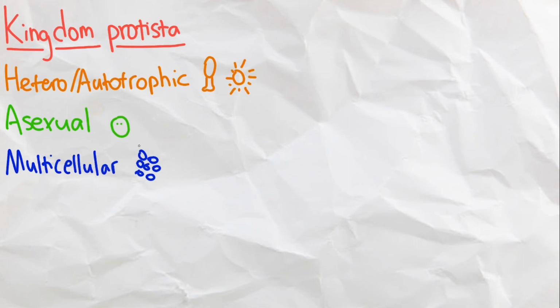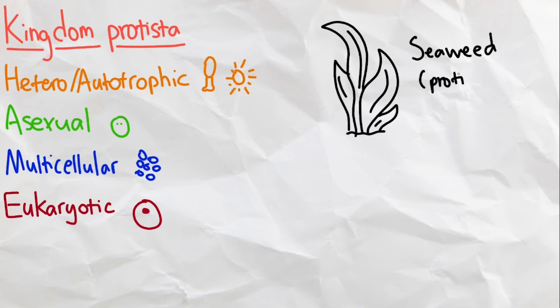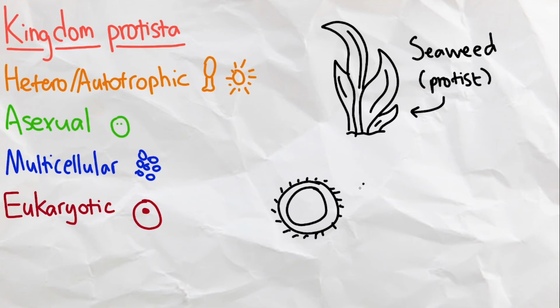Next, we have Kingdom Protista, which contains, you guessed it, protists. Life in this kingdom is either heterotrophic or autotrophic, reproduces mainly asexually, multicellular, and eukaryotic. Yes, seaweeds are considered algae, which are protists and not plants. Moreover, some protists are even considered pathogens and can cause diseases such as malaria.